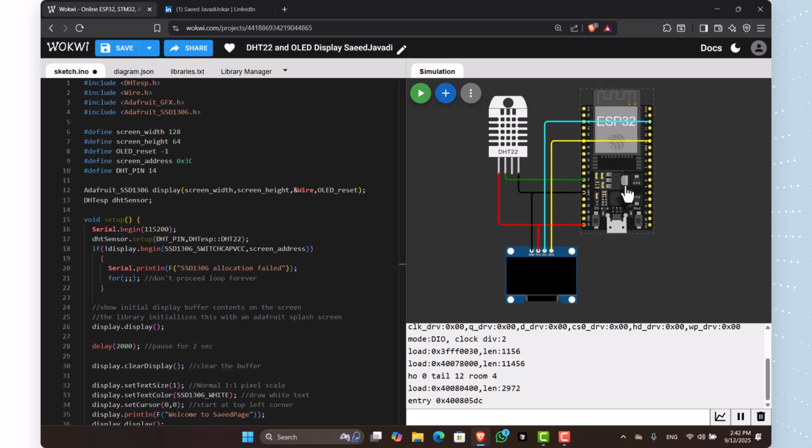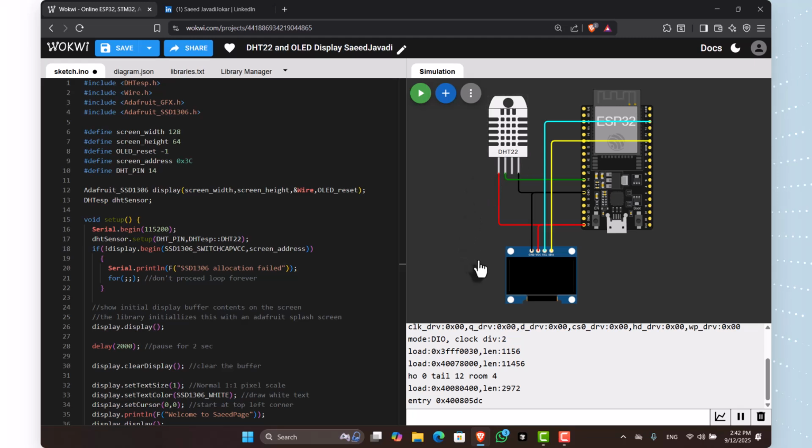First of all, we use the ESP32 as our brain. Actually, it's our project's brain, I mean the microcontroller ESP32. And to get the temperature and humidity, we use the DHT22.